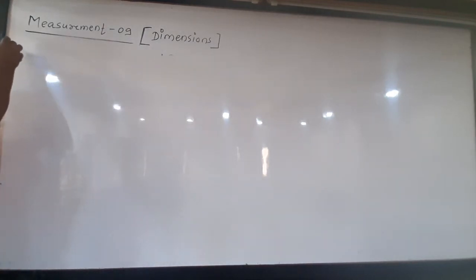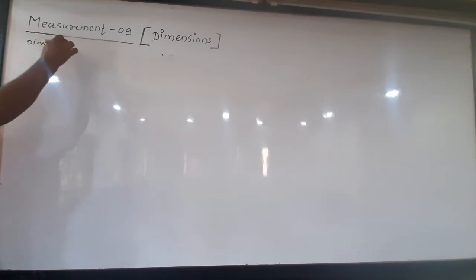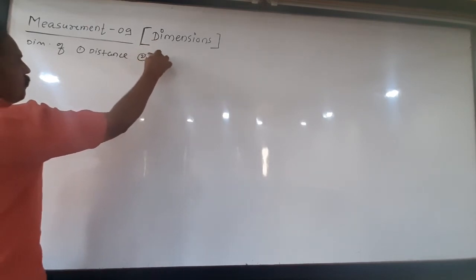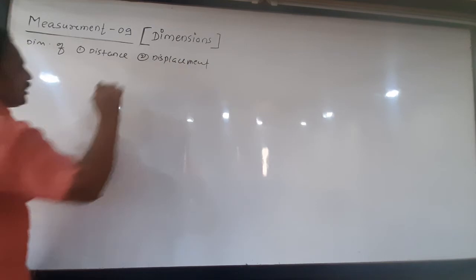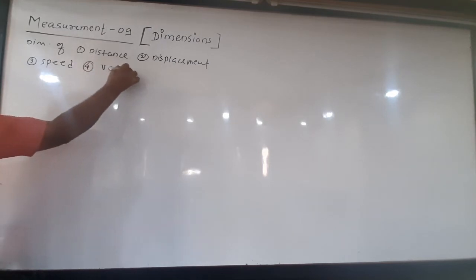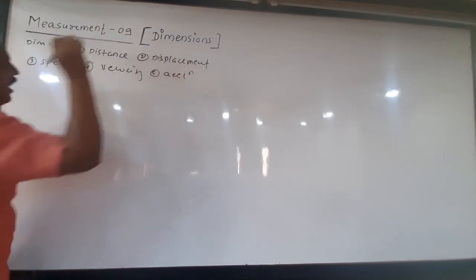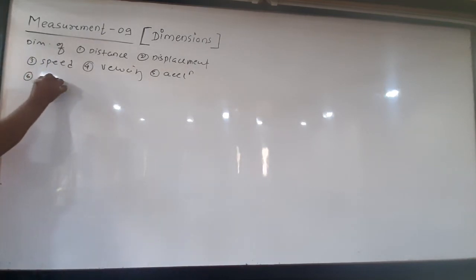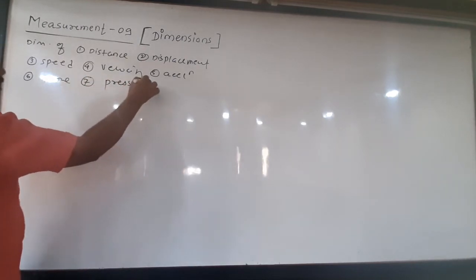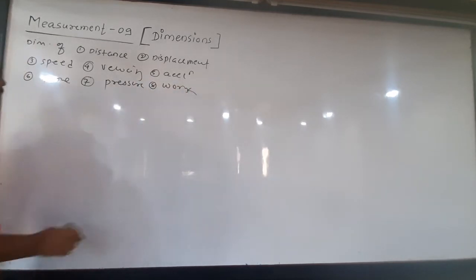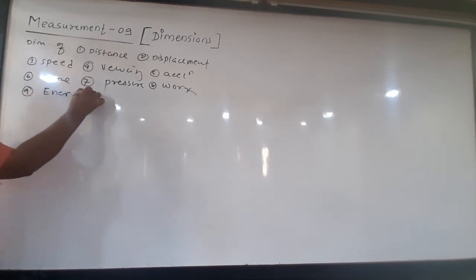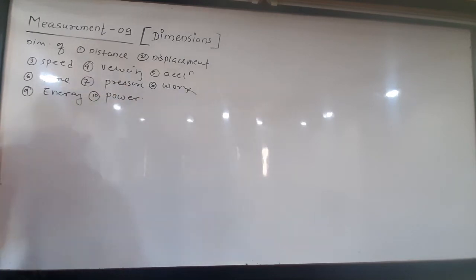One by one. So here, find the dimensions of number 1, distance, number 2, displacement, number 3, speed, number 4, velocity, number 5, acceleration, number 6, force, number 7, pressure, number 8, work, number 9, energy, number 10, power.